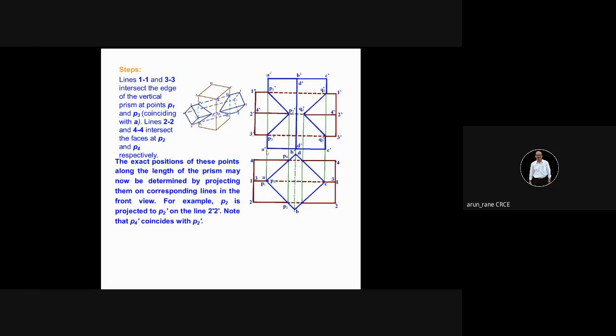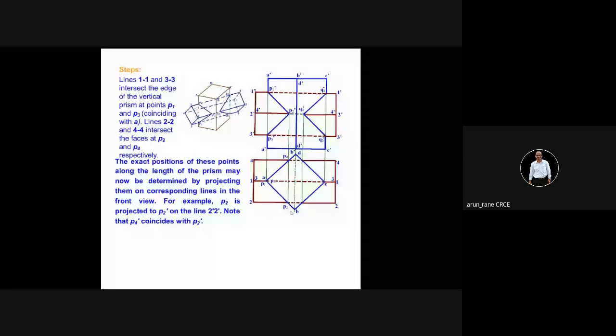So you project this A dash, and exactly behind this, you have again what? Which point? Sir, can you repeat the steps, please? Okay, so what I have done, first you have to draw this equally inclined square, then you have to project this, and you have drawn this rectangle.